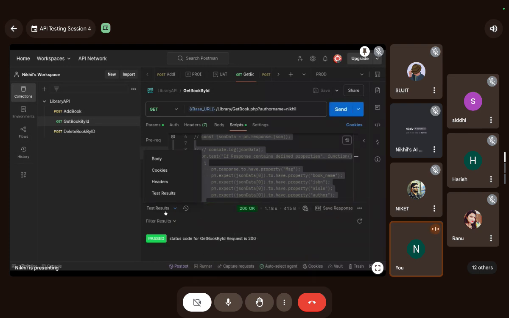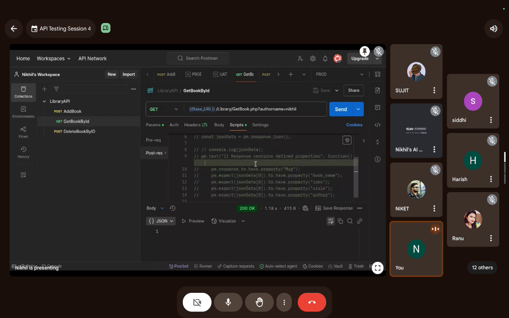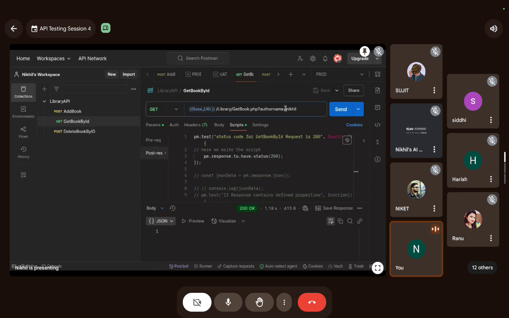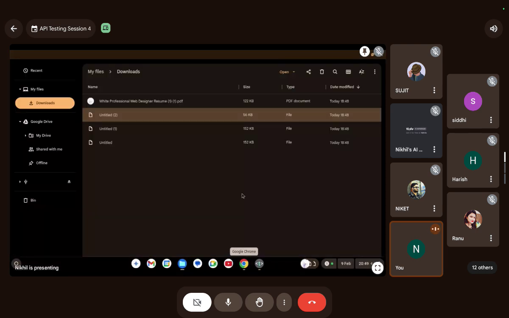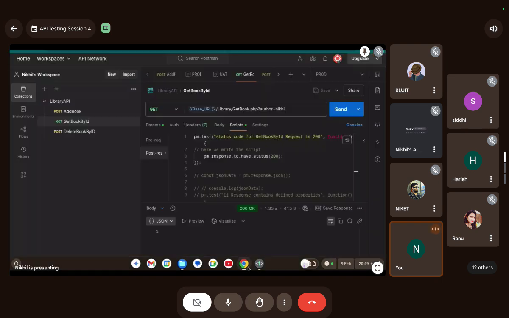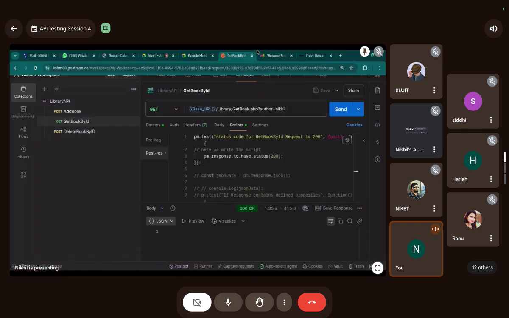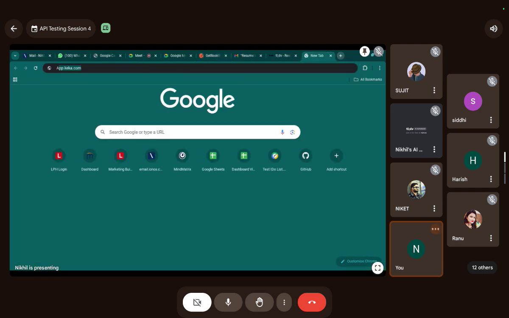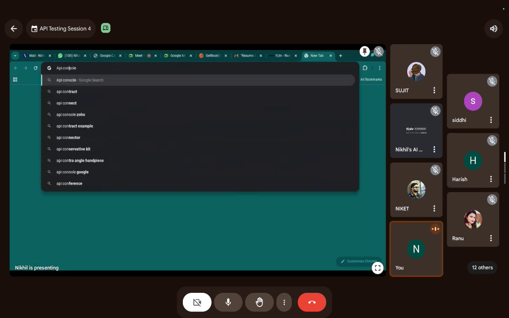Still not returning a result. If it doesn't work, even right now, I will see it in the contract. Let me open the contract. API contract.